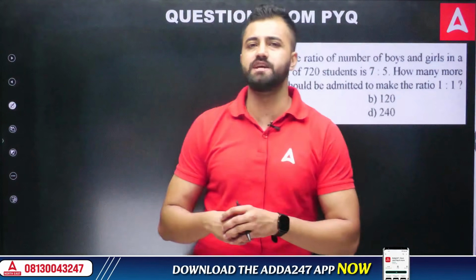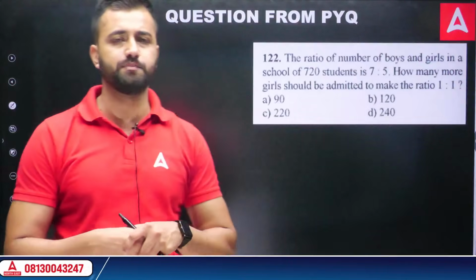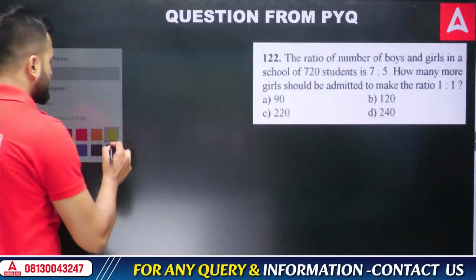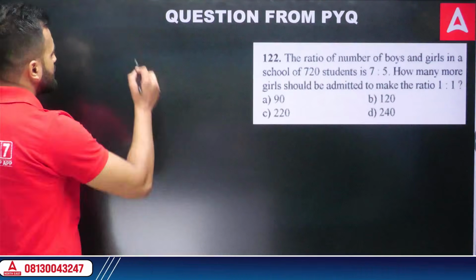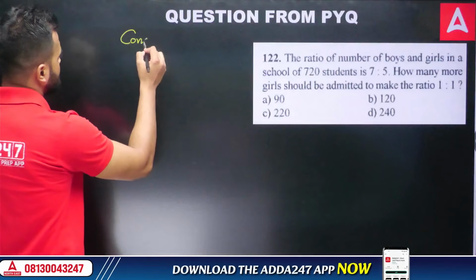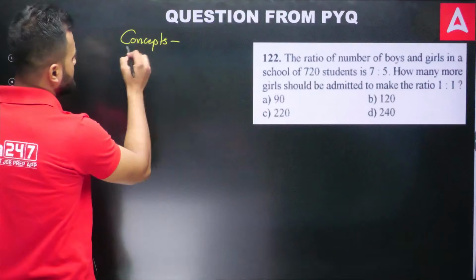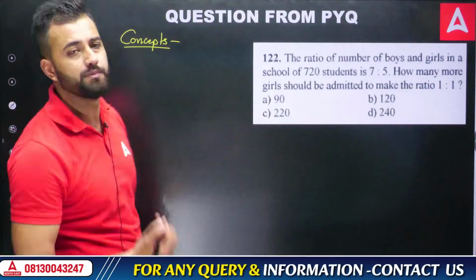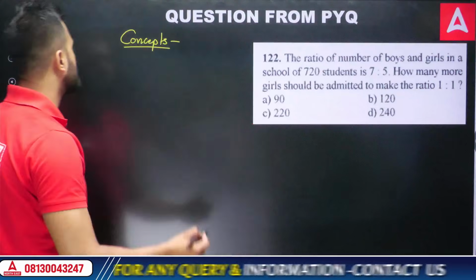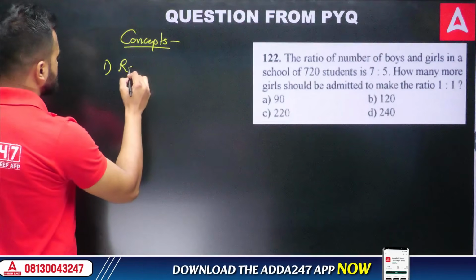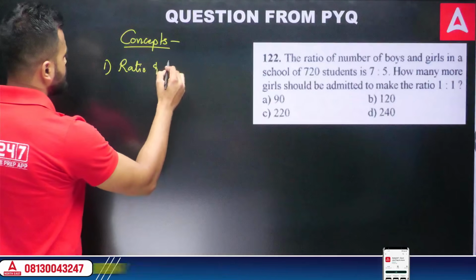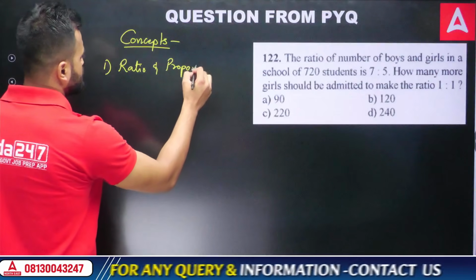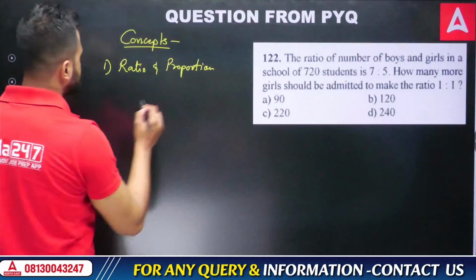It's a very interesting question. For solving it, you need knowledge of a few concepts. Let me write down the concept names here for you. Those who are preparing can revise these concepts before going to the examination. First is the ratio and proportion concept.